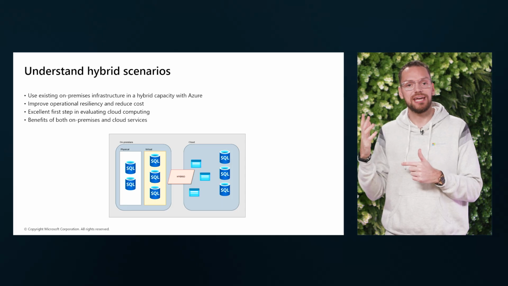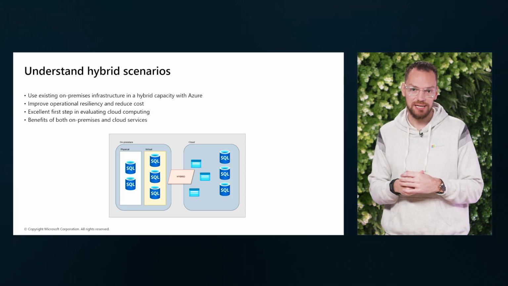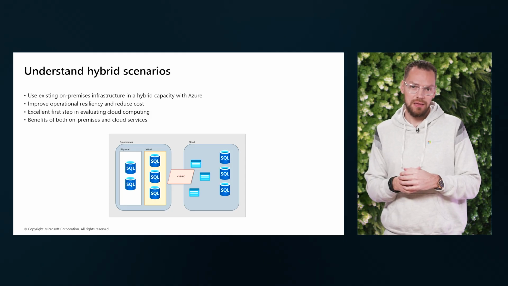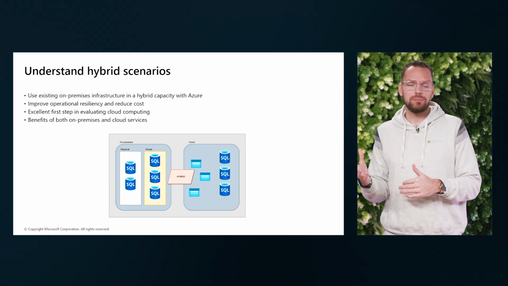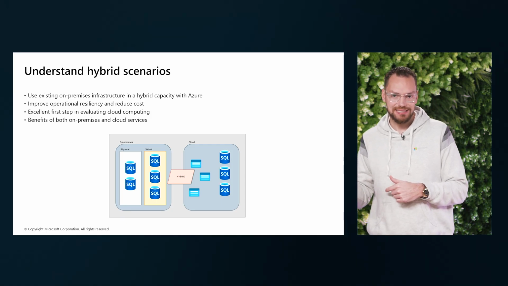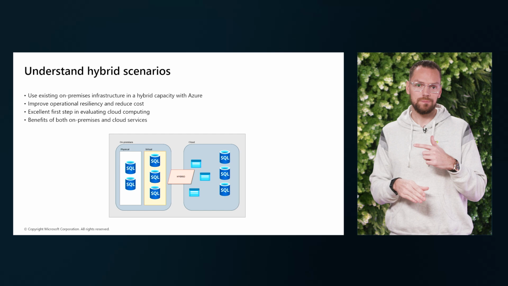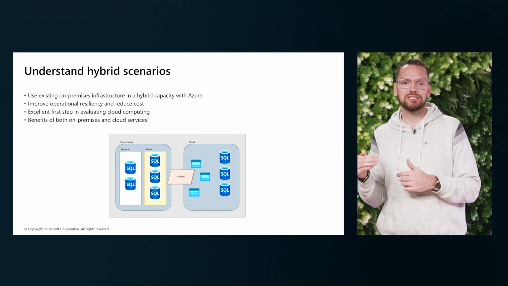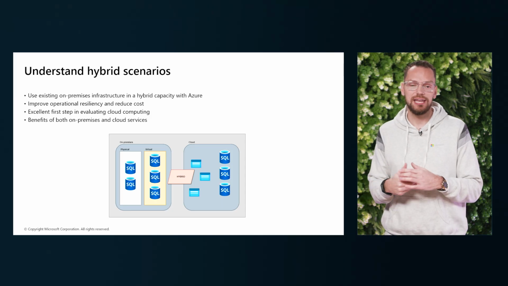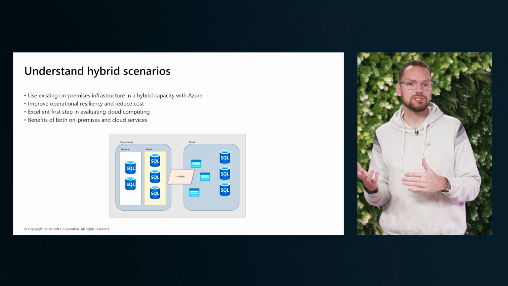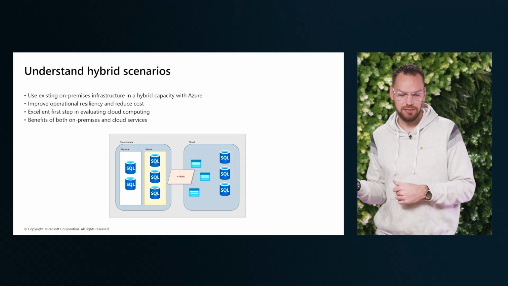This approach not only enhances operational resiliency, but also helps in managing the cost efficiently. When you go for a hybrid approach, keep in mind the potential performance impact as discussed during the previous module. The combination of on-premises and cloud services provides flexibility, enabling organizations to scale resources as needed while getting the most from the advanced capabilities of the cloud.